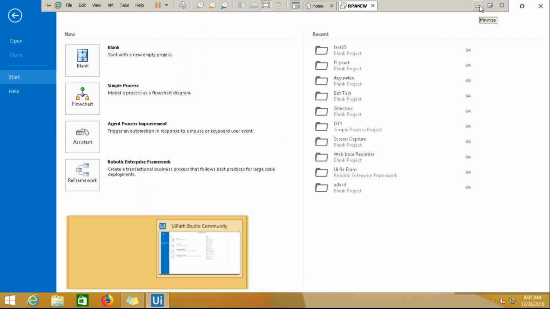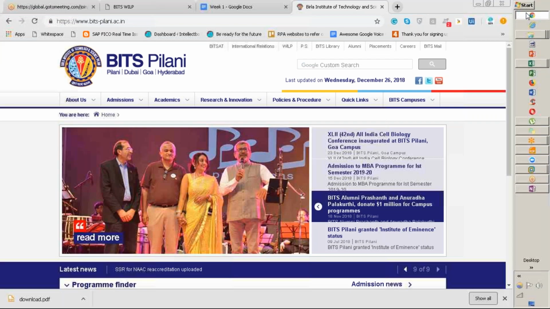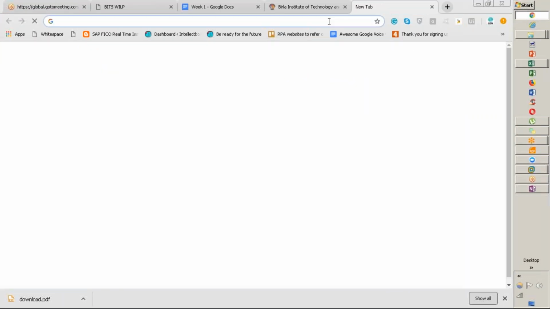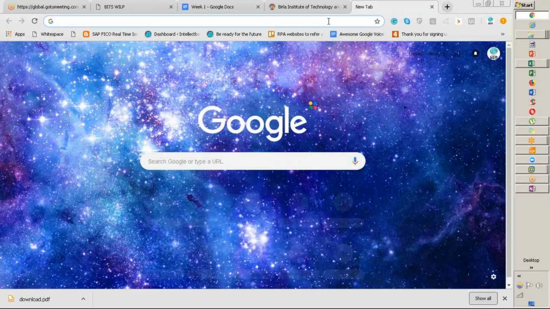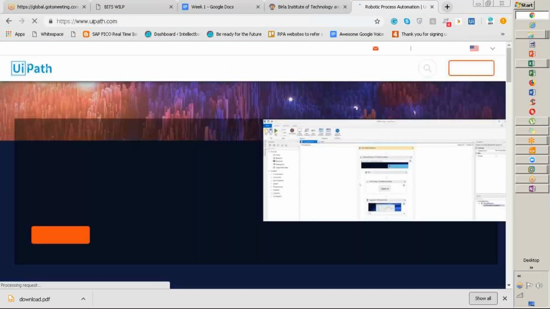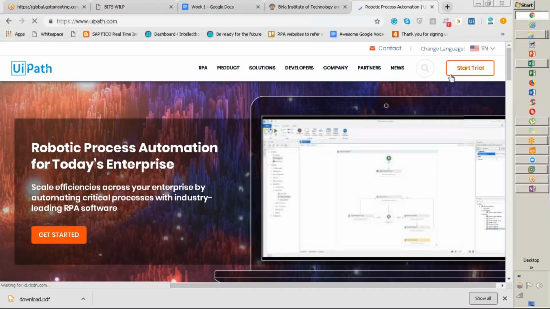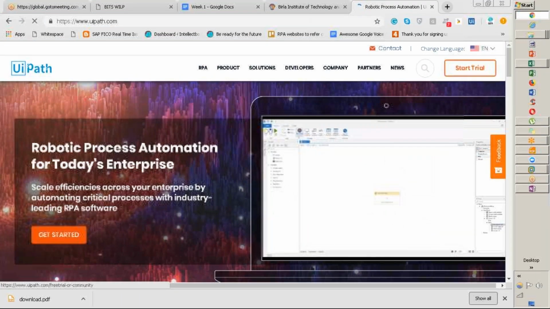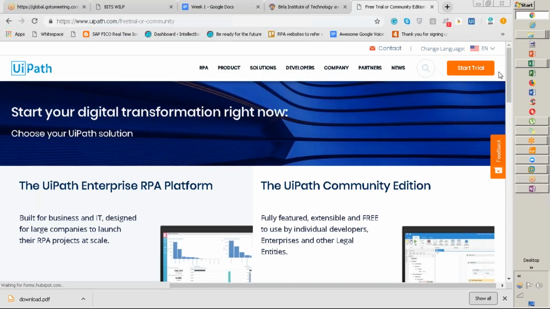I was highlighting that website, I could have shown you. Quickly, I'll show you. I can ask Deepak and Naveed also. Yeah, fine, you can try to do it yourself. Of course, you can take help, but you go here, click on start trial, and you need to provide your information. Once you provide that information, you will be able to download it.